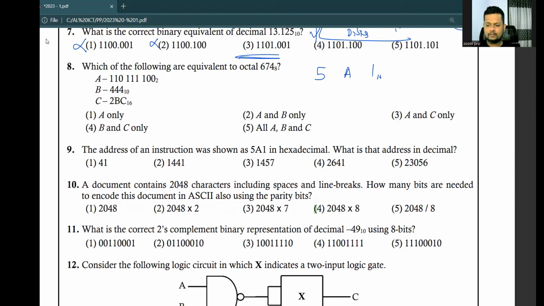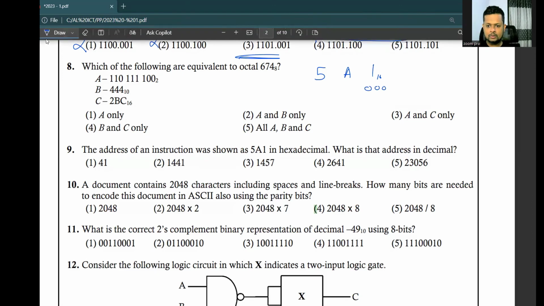So you have two options. One is to write down the 16 to the power values beneath each digit, do the multiplications, and then add all the numbers. The other way is to get the binary code and convert that binary code into decimal. Converting binary code to decimal is much easier. So what is the method? Write down each digit in 4-bit groups. So 1 in 4 bits is 0, 0, 0, 1.